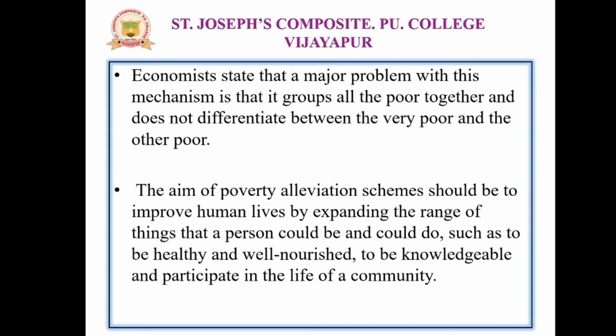Poverty reduction's main intention is to provide healthy, well nourished, knowledgeable people, educate them, and give them the opportunity to participate in the life of a community.